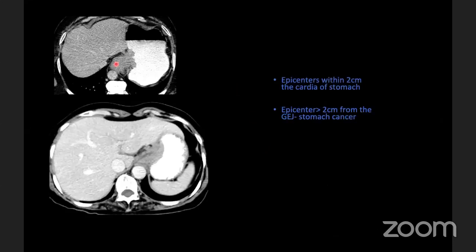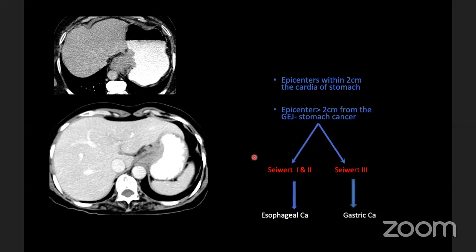So now coming to the G junction tumors. Any tumor with epicenter within 2 centimeters of the cardia of the stomach will be considered a G junction tumor, and any tumor with epicenter more than 2 centimeters from the G junction, even if it is involving the G junction, will be considered stomach cancer. According to AJCC 8, CVAT 1 and CVAT 2 will be treated as esophageal cancers, and CVAT 3 will be treated as gastric cancer.